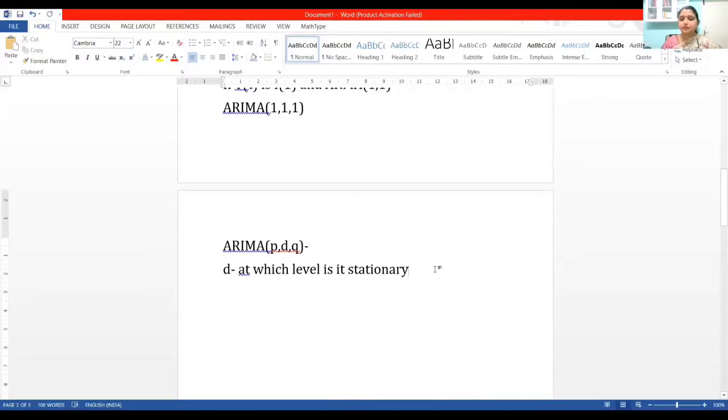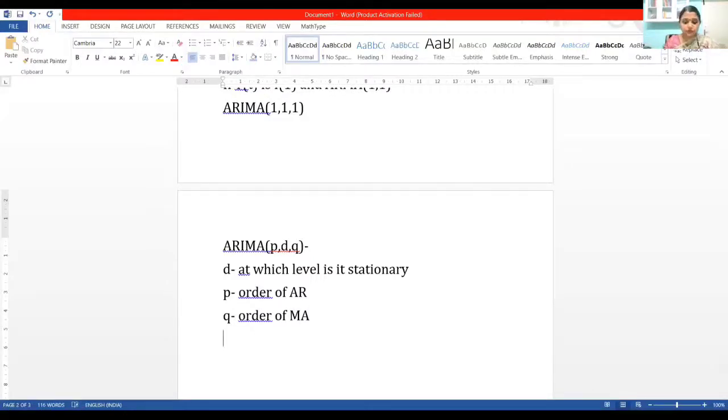Okay, ma'am Usha, I think I explained what it is. D is the level at which it attains stationarity. P stands for the order of AR. It can be 1, 2, 3, normally not more than that. Very rarely we go for 5, 6, 7; usually we just ignore them. Beyond a certain limit in auto-regression we don't consider it. We look at only the immediate past. And Q stands for the order of MA.